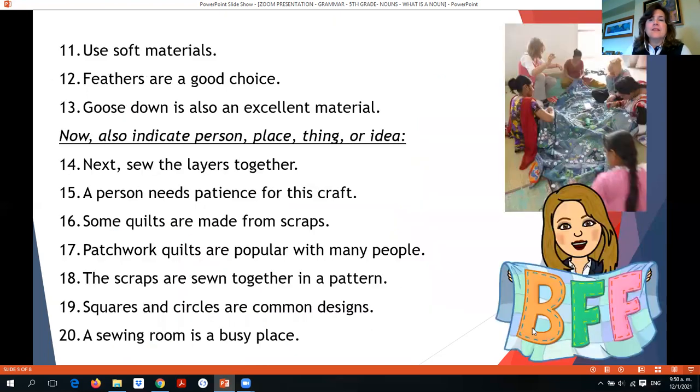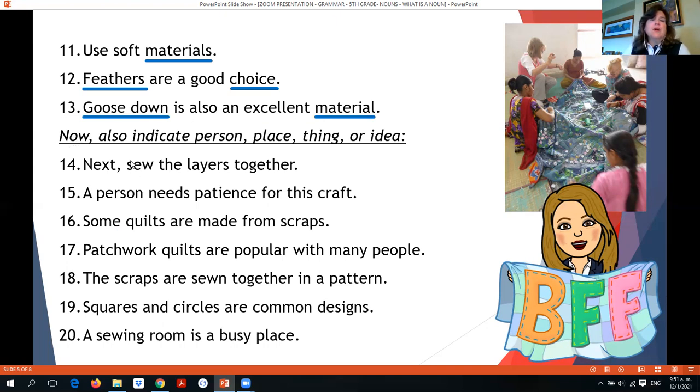Good, let's see the next slide. Eleven, use soft materials. Materials is a noun, okay? Also a thing. Number twelve, feathers are a good choice. We have feathers and we have choice, okay? Number thirteen, goose down is also an excellent material. So we have goose down, okay, and we have material.